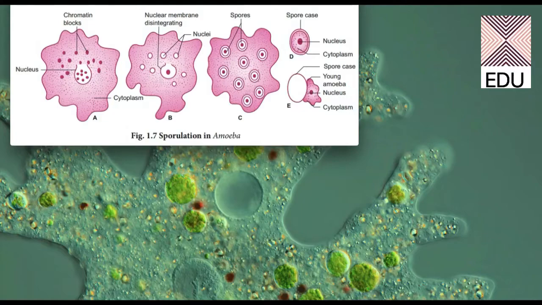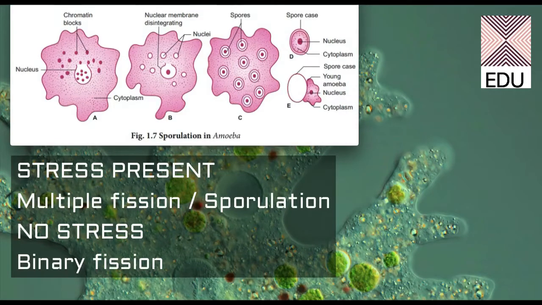It is again a worth mentioning phenomenon that if the amoeba is under stress, it will form many individuals. So it will go for multiple fission or sporulation. If there is no stress, and amoeba is living in very good conditions, then it will only go for binary fission.